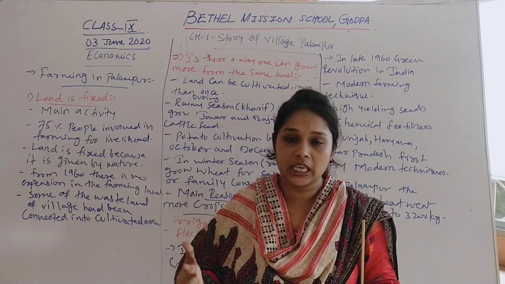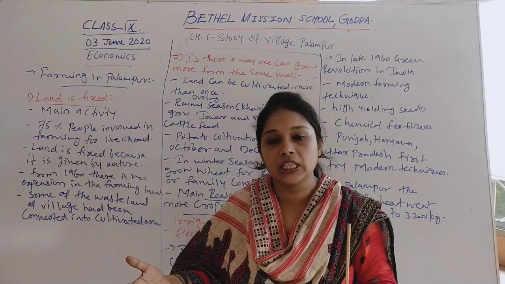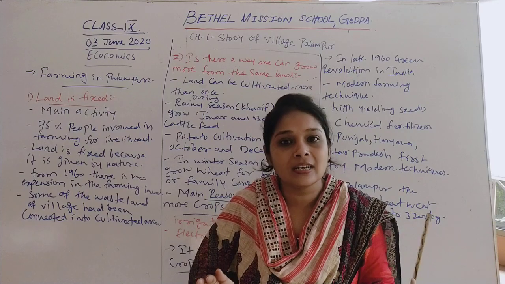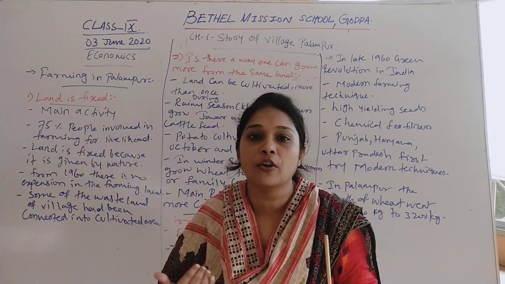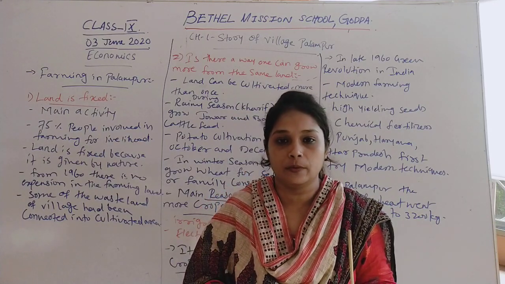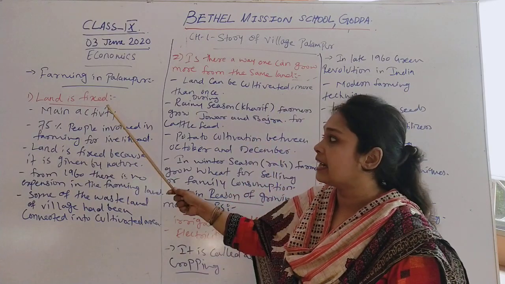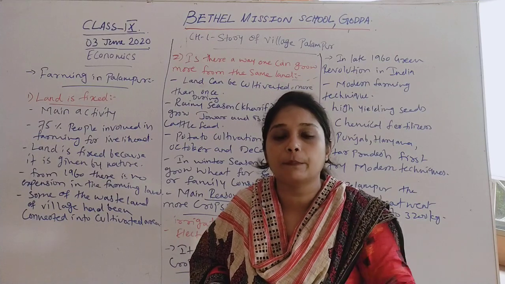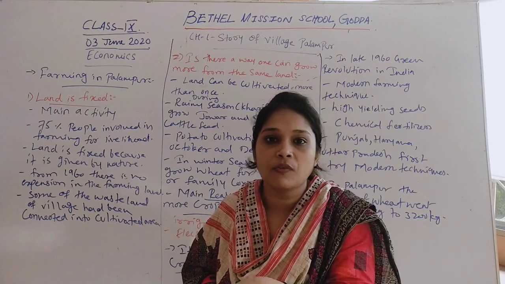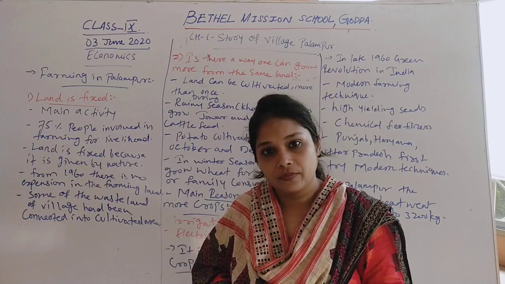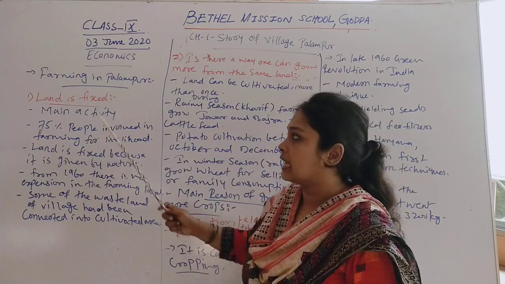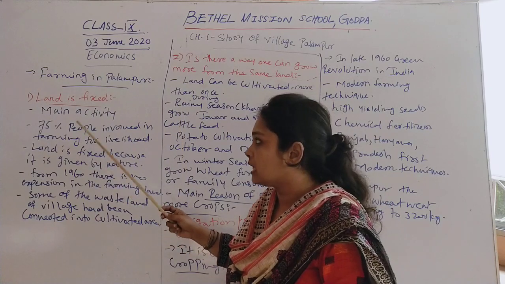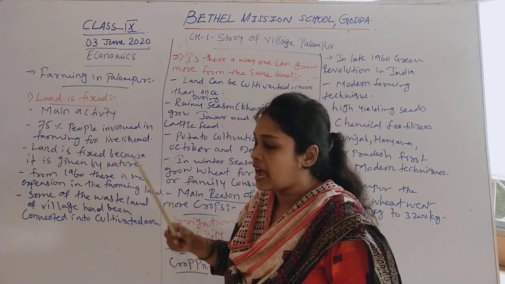As we say, 78% of the earth is covered with water and the remaining is land. So we cannot increase or decrease the availability of land which is provided by nature. That is why we say land is fixed. Now when land is fixed, we need to use it in multiple ways so that we can satisfy all our wants. Like in India, Palampur also has farming as its main activity.